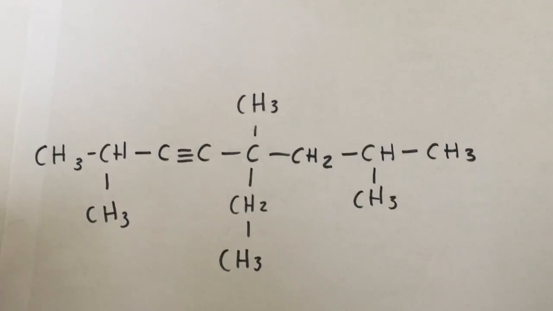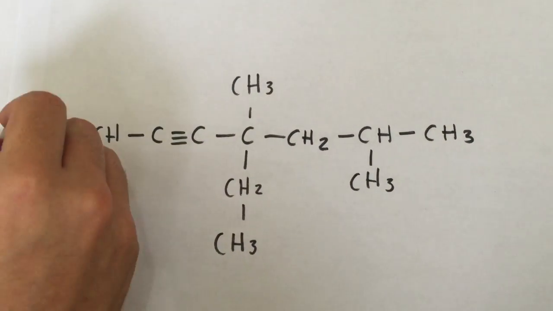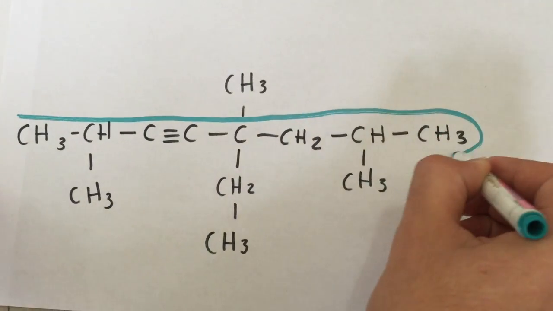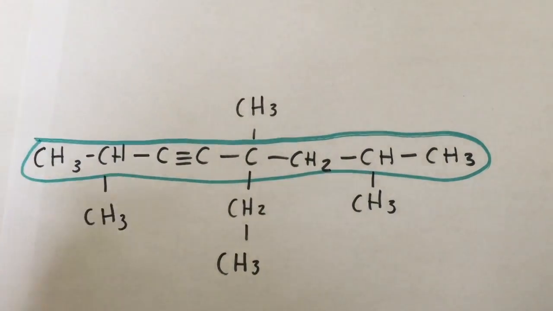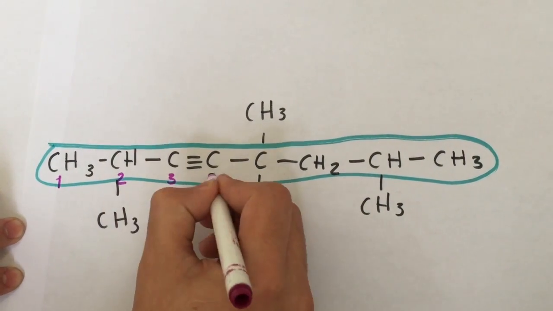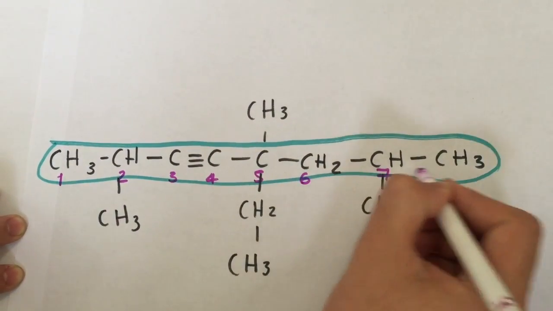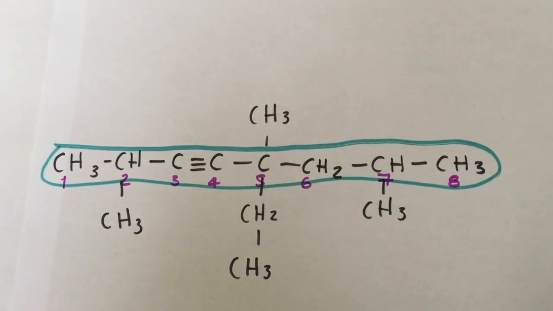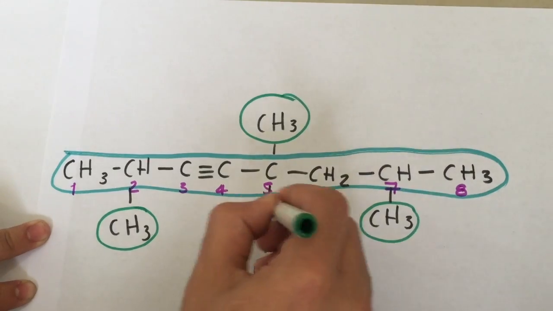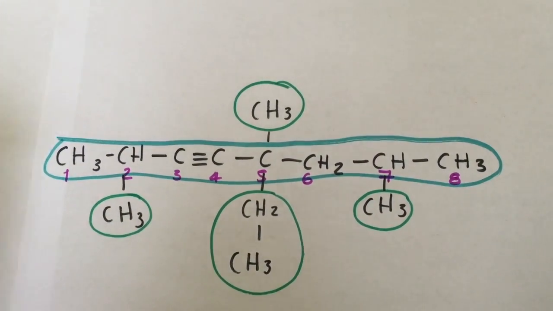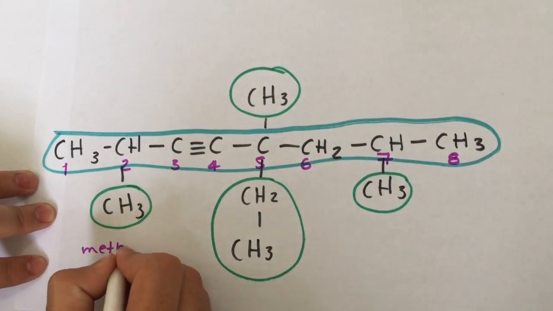An alkyne is an unsaturated hydrocarbon that contains at least one carbon-carbon triple bond. To name alkynes, first identify the parent chain that must include the triple bond. Then, number the carbons starting from the end closest to the triple bond. Identify the substituents as methyl, ethyl, propyl, isopropyl, etc., depending on the number of carbons.